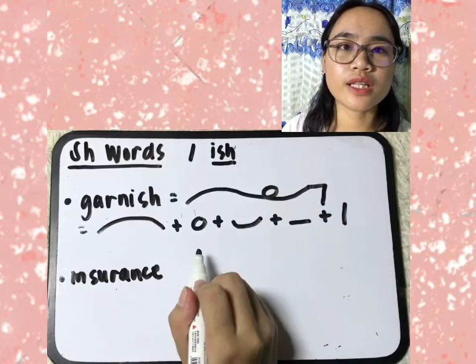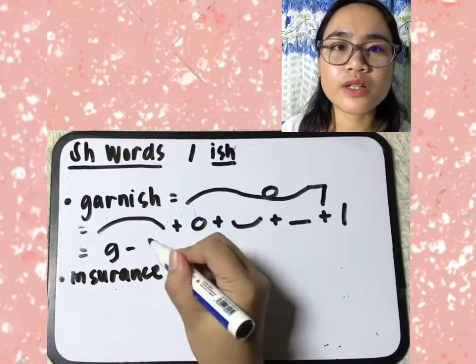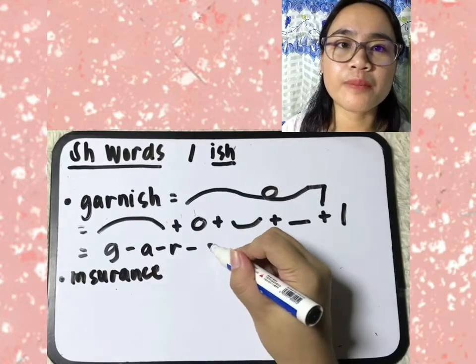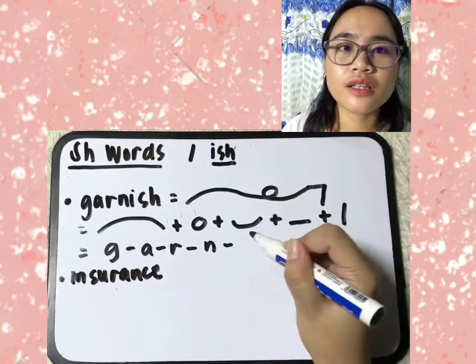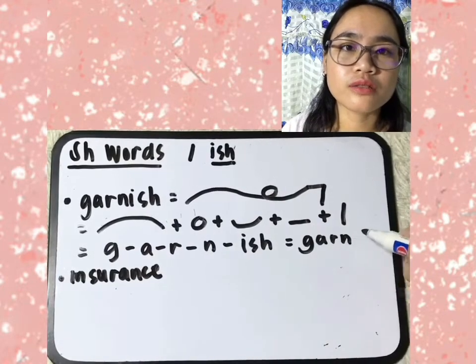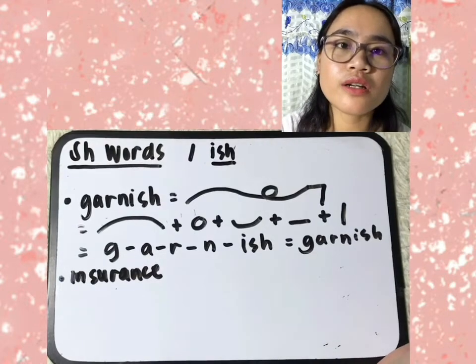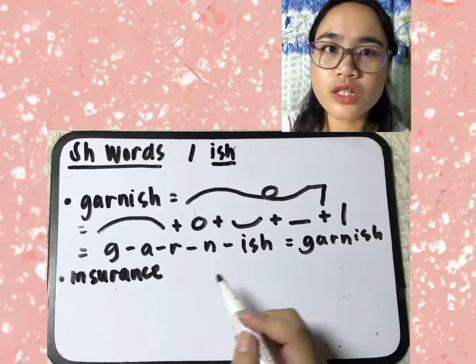If we shorthand spell it, gay hyphen A hyphen R hyphen N hyphen ish, garnish. The gay symbol there should be written as gay, not G.